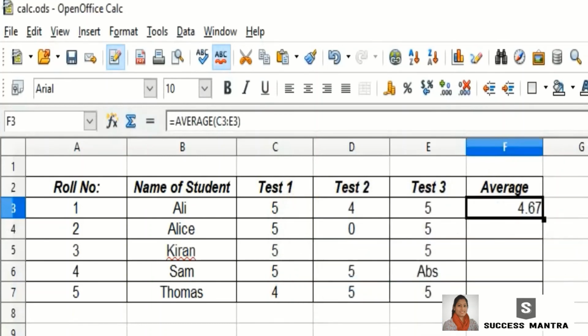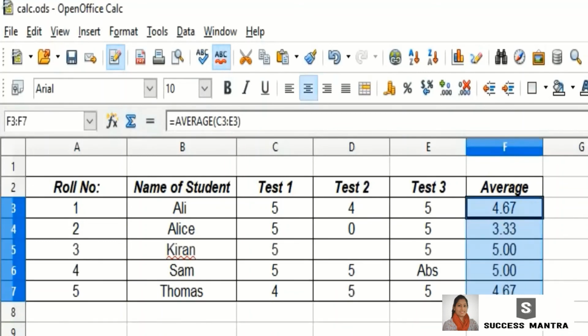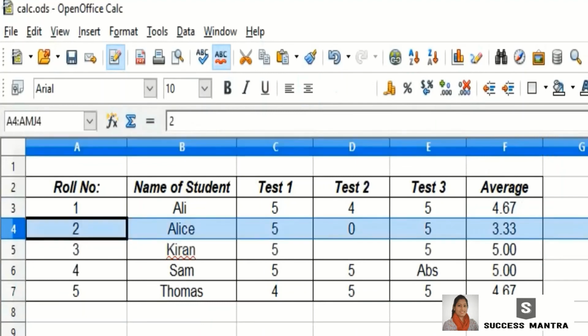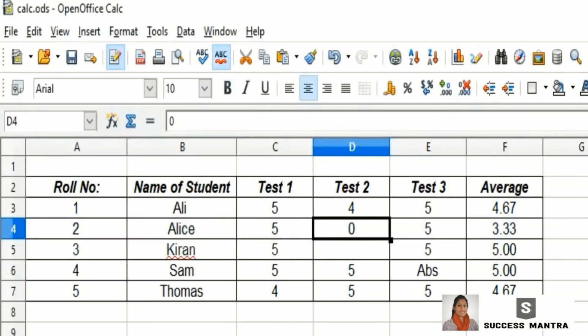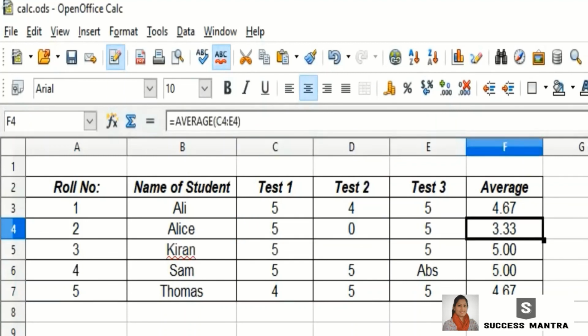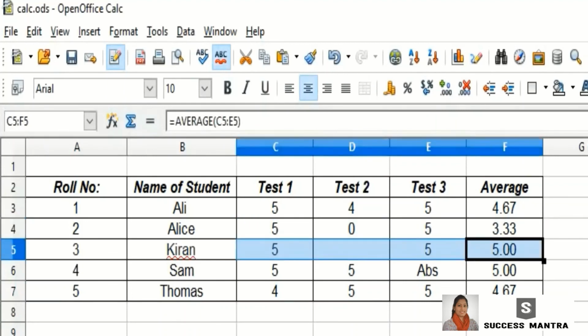Since I need to do the same for the remaining cells, I can select the cell with the formula and extend it to the remaining cells. Check the case with Ali's. She got 5 and 5 for test 1 and test 3 and 0 for test 2. If a cell has a value 0, it is treated as a variable. So here the average is found by adding 5 plus 0 plus 5 divided by 3, and she got an average of 3.33.